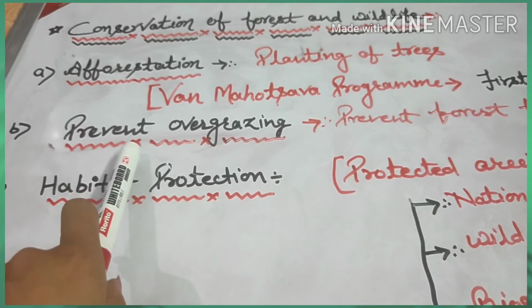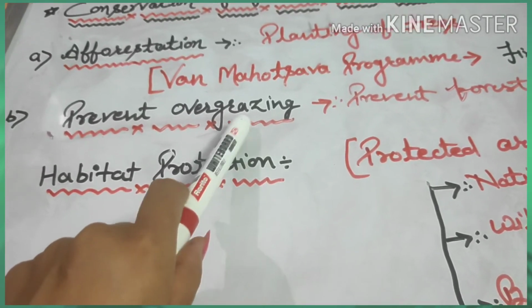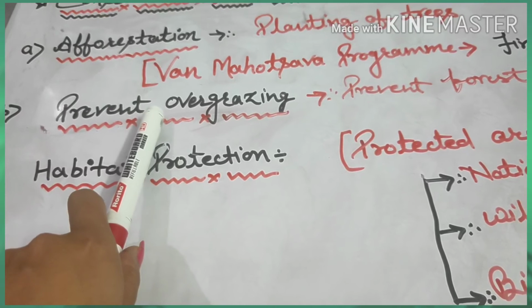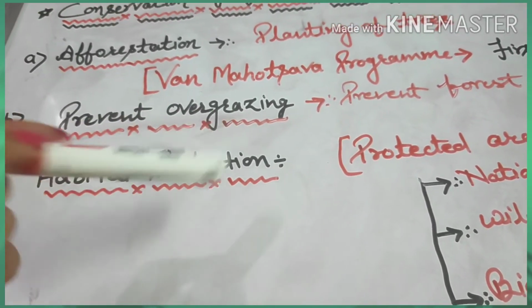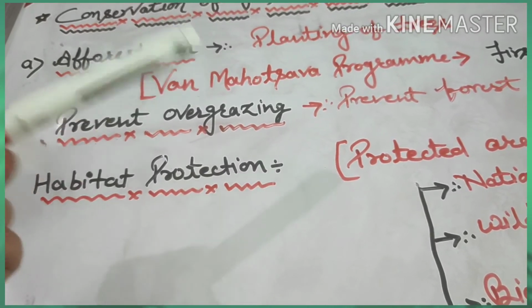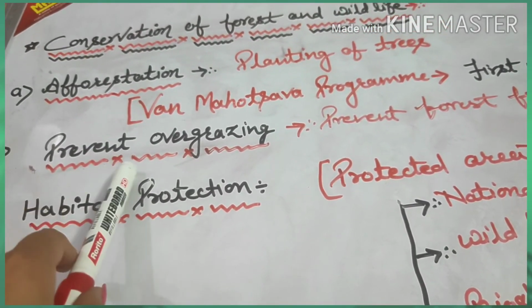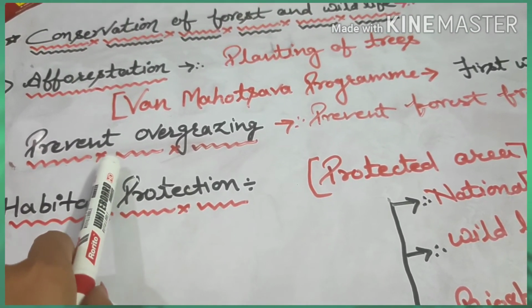Now the next one is prevent overgrazing. So overgrazing must be controlled to save forest. You know that grazing animals eat young trees and they destroy leaves and lower branches. So we should prevent forest from overgrazing.